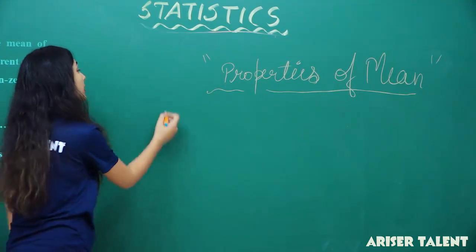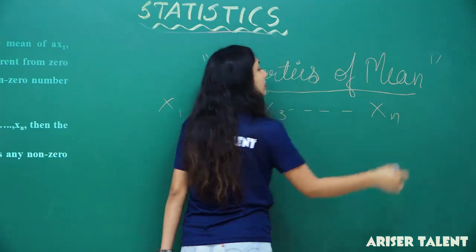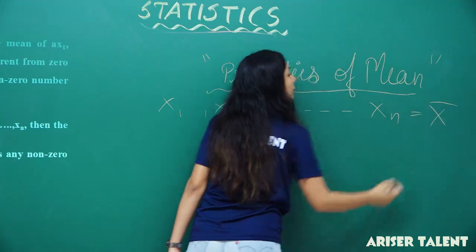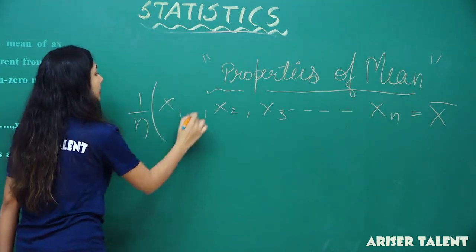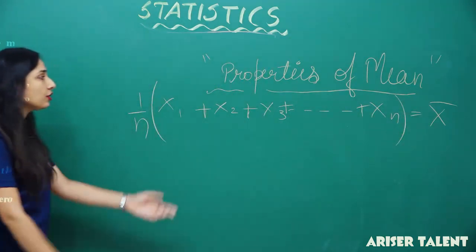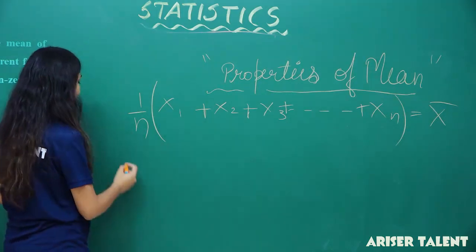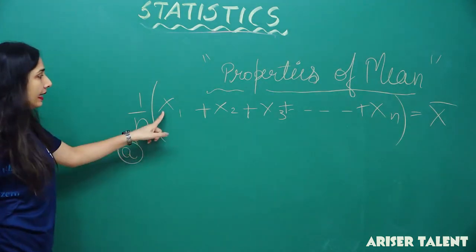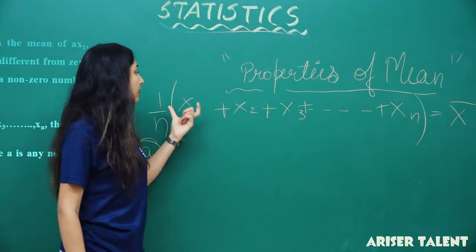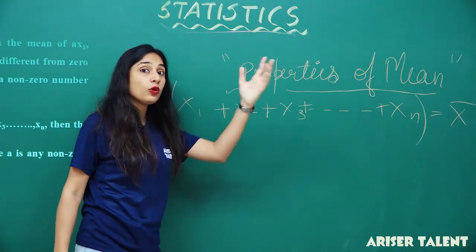If I have x1, x2, x3 till xn, and x bar is the mean of it, that means 1 upon n times the sum is equal to x bar.